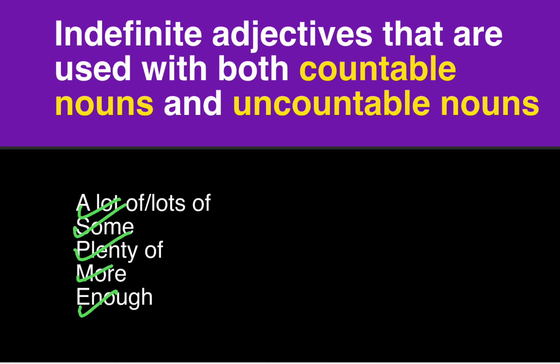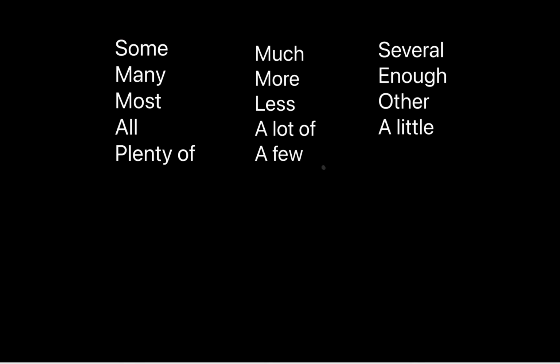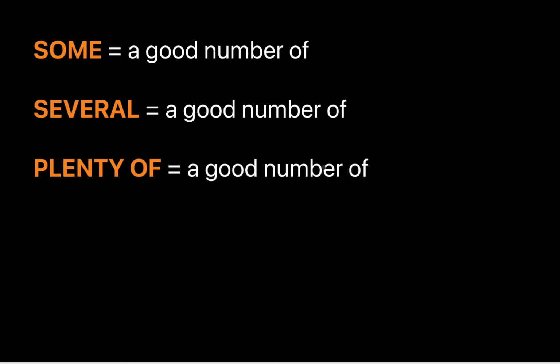Now, we'll not try to learn the list of these adjectives. What we'll do is we'll try to understand all of these adjectives one by one. So these are all the indefinite adjectives that we are going to talk about separately. So let's start with these three indefinite adjectives. These are some, several, and plenty of. Let's start with the very first one, some.